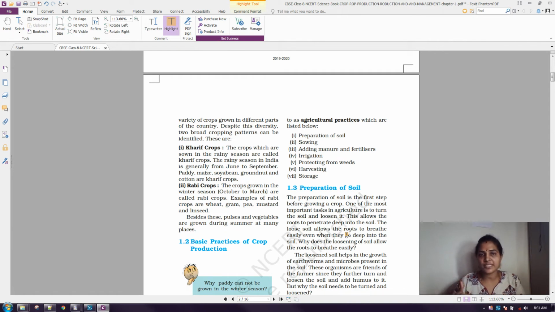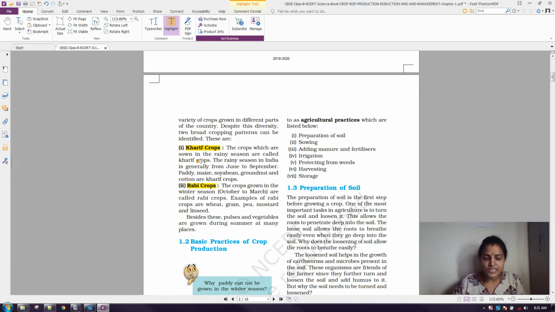For example, during the month of May, we have mango season, so we will have more mangoes. Based on the cropping pattern, our book gives two types of crops. One is kharif crops, another is rabi crops.